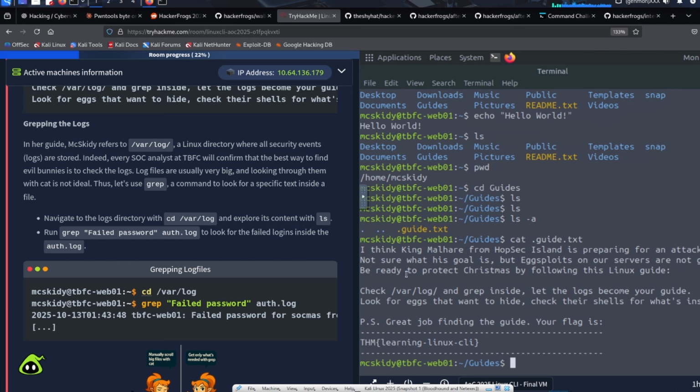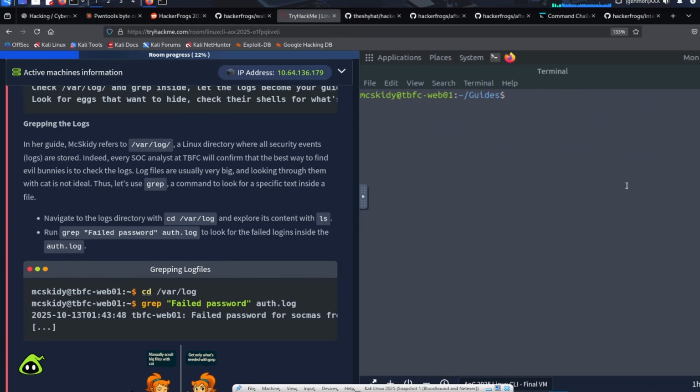By the way, anytime you're on the terminal and you don't want to see all the stuff on the screen, you can always clear the terminal and go back up to the top of the screen using the clear command. So just type in clear, hit enter, and that's going to clear the screen and send you back up to the top. So we can move into the var log directory by giving the file address. So it's cd space /var/log. So we're going to move into this directory now, and then we can see that when we print out our current directory, we're in var/log.